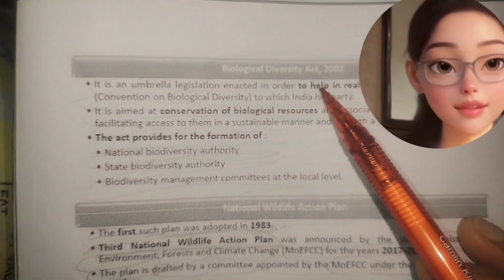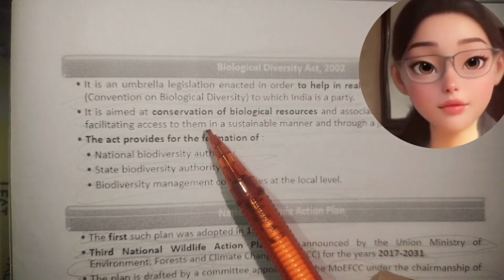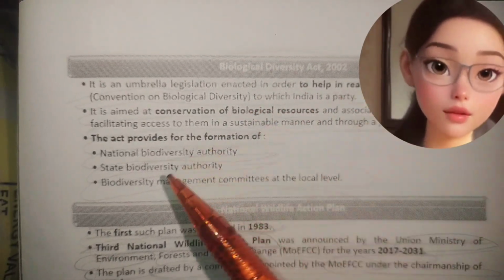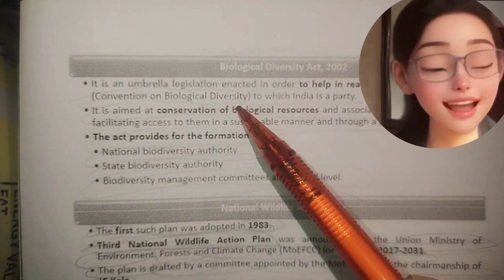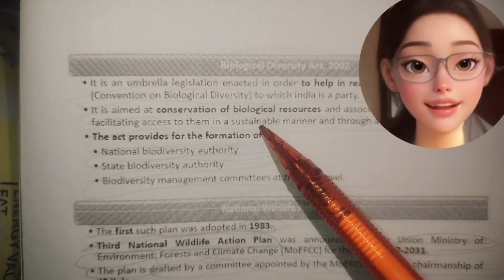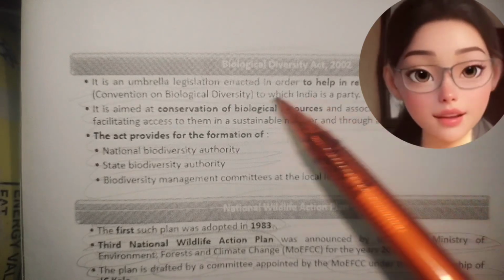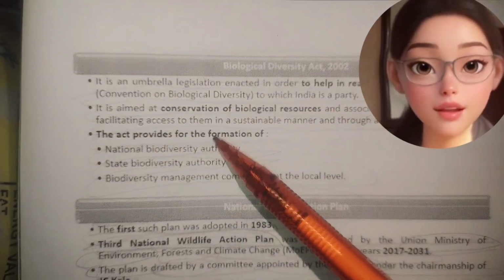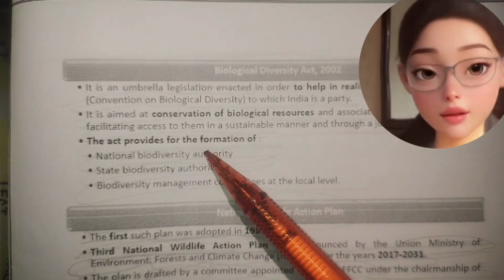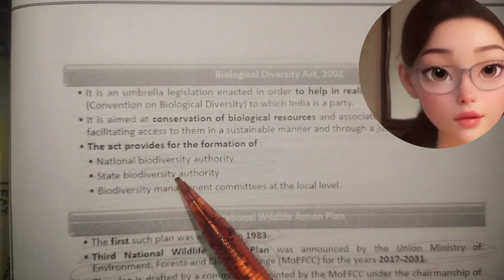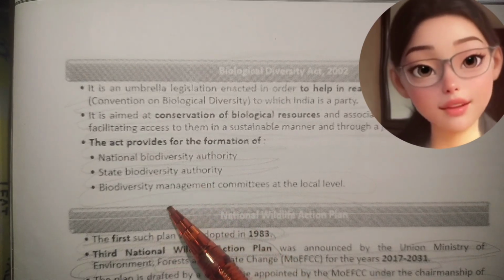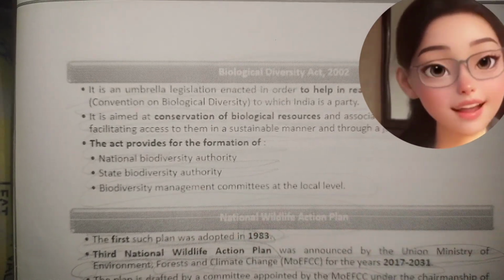Biological Diversity Act 2002. It is an umbrella legislation enacted in order to help in realizing the objectives of the CBD, Convention on Biological Diversity, to which India is a party. It is aimed at conservation of biological resources and associated knowledge, as well as facilitating access to them in a sustainable manner and through a just process. The Act provides for the formation of National Biodiversity Authority, State Biodiversity Authority, Biodiversity Management Committees at local level.